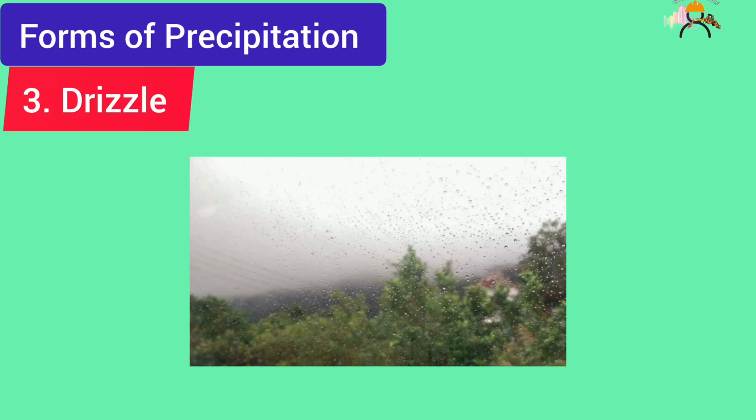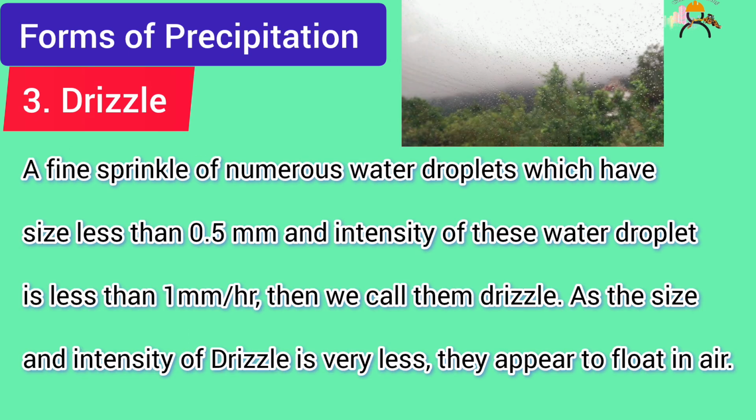3. Drizzle. A fine sprinkle of numerous water droplets which have a size less than 0.5 millimeters and an intensity of less than 1 millimeter per hour. Then we call them drizzle. As the size and intensity of drizzle is very low, they appear to float in air.